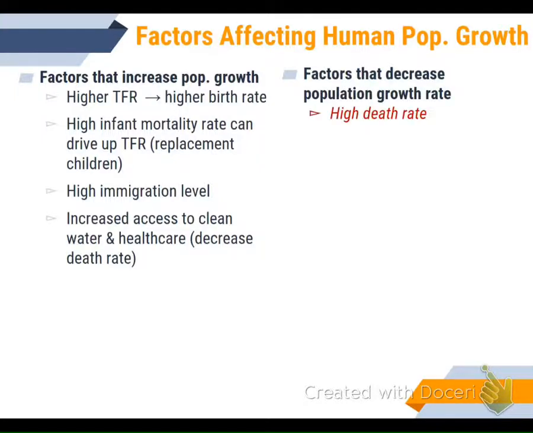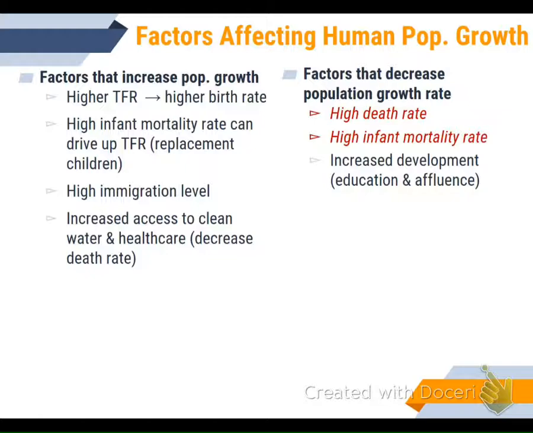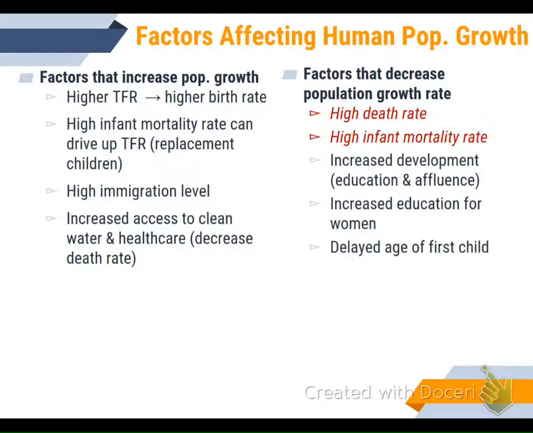Things that will decrease the population are high death, high infant mortality rate, and increased development, for example, education and income, affluence, and increased education for women, understanding what it means to have birth control, and women understanding the need for them to go into the job market. Also, a delay in the age of the first child.